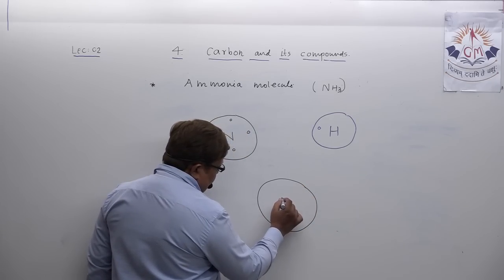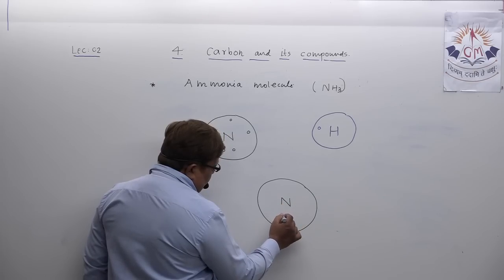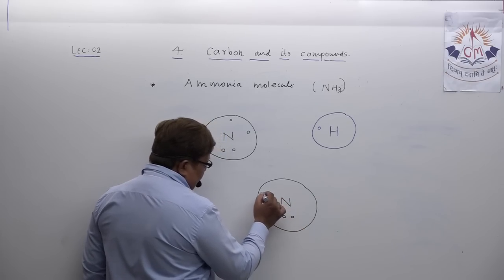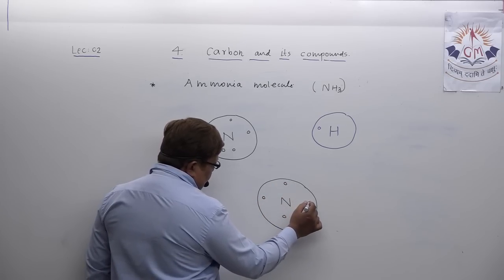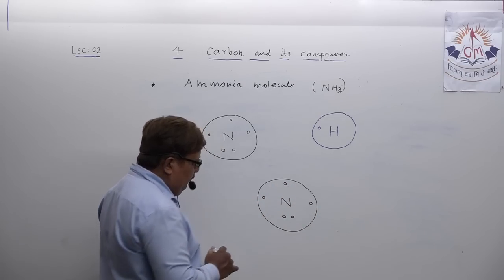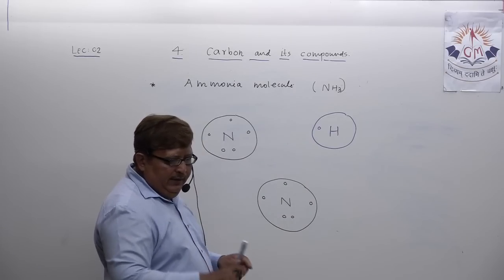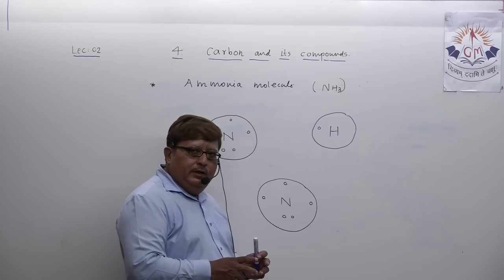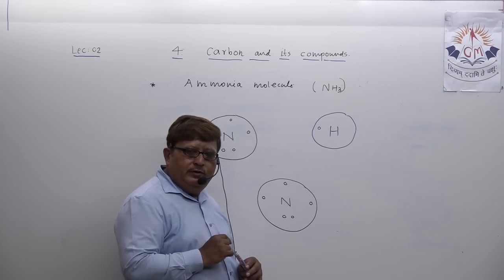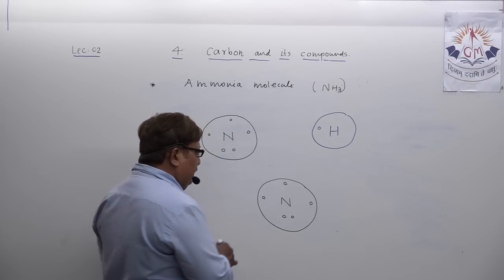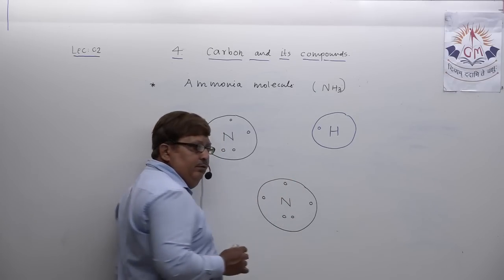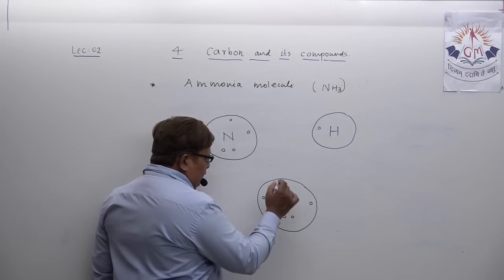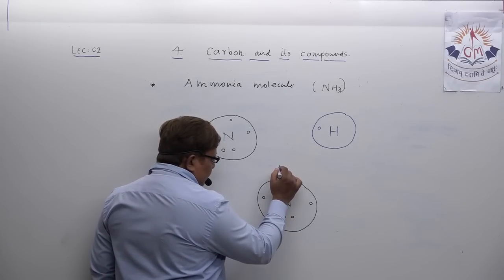Nitrogen atom, 2 electrons here. I show 1 electron here, 1 here and 1 here. So nitrogen requires 3 electrons to be shared to attain the octet state. So one nitrogen atom shares electrons with 3 hydrogen atoms.